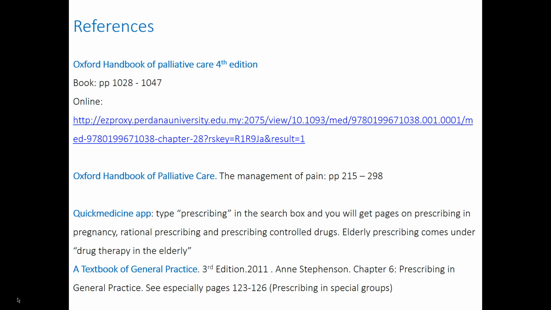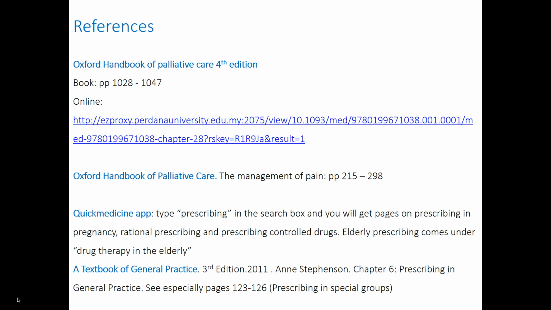Finally, here are some references for you. The Oxford Handbook of Palliative Care, the current 4th edition, has a section between pages 1028 and 1047 on prescribing, and particularly prescribing in these vulnerable groups. And there's an online link through Easy Proxy for the online edition just here also. There's also a quite extensive section in the Oxford Handbook of Palliative Care on pages 215 to 298. And in Quick Medicine app, if you type in the word prescribing, you will get pages on prescribing in pregnancy, on rational prescribing, and prescribing controlled drugs.